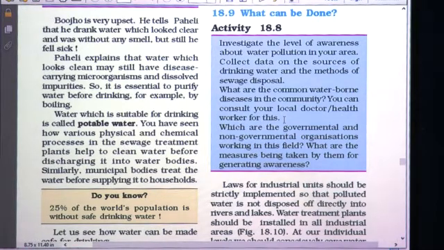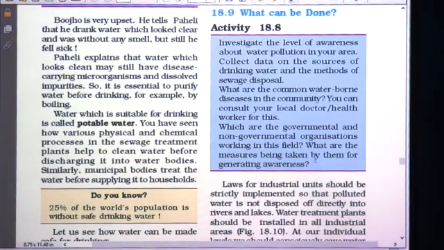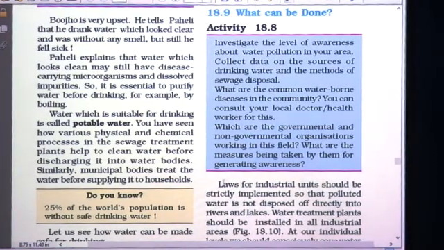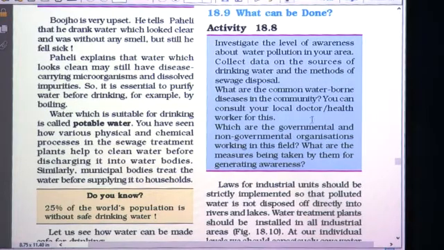Now which are the governmental and non-governmental organizations working in this field? So you have to investigate the different governmental organizations and NGOs, non-governmental organizations, working in this field. Then what are the measures being taken by them for generating awareness? Okay, so this activity you are going to perform. After doing this activity, you will come to know about many things which we will discuss in the next session. So what can be done, that we will see in the next session.